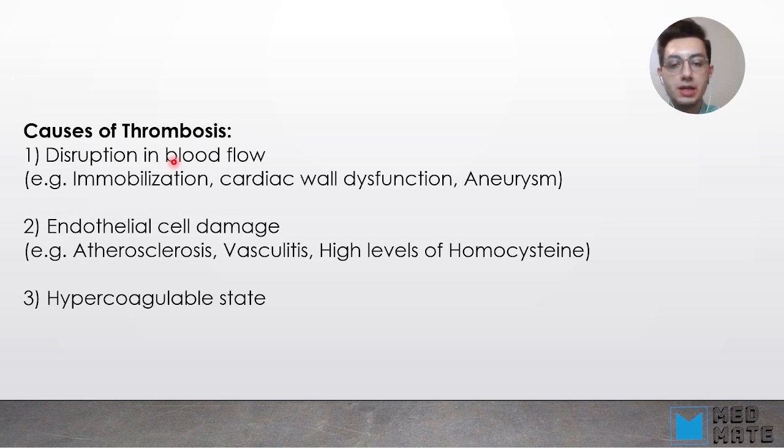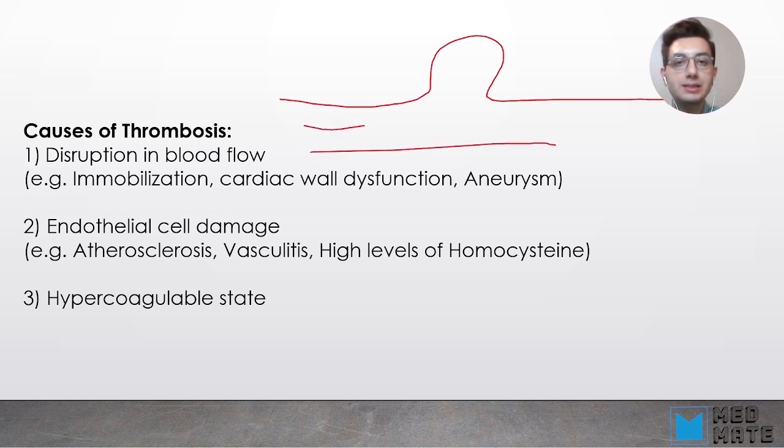The other one is aneurysm, which is under the category of disruption in blood flow, and that's because imagine that we have an aneurysm, and due to the aneurysm, blood is circulating or is moving in a peculiar way, which is causing this stagnation here again in the aneurysm region, and that can cause a thrombosis.